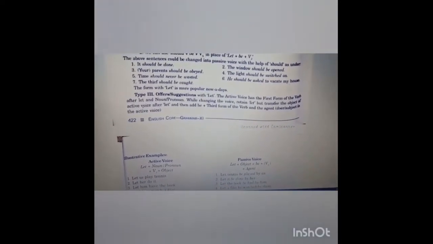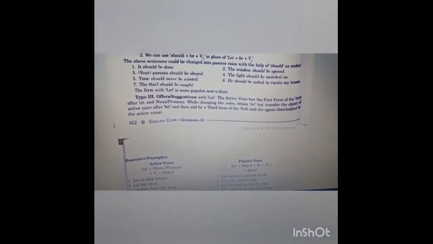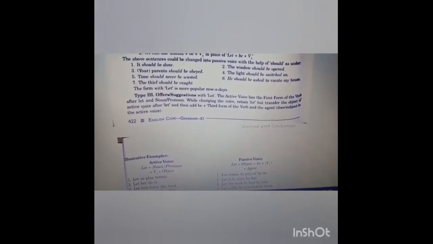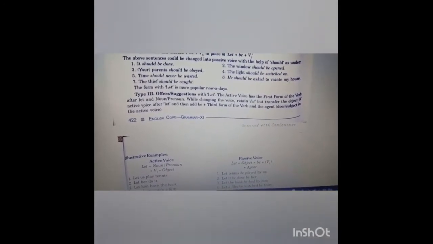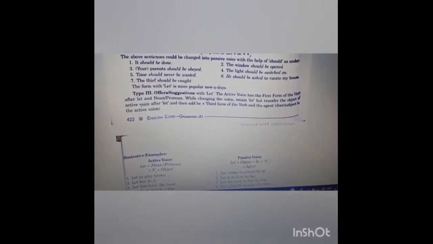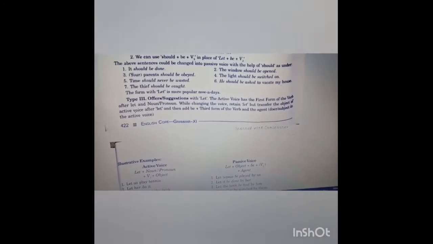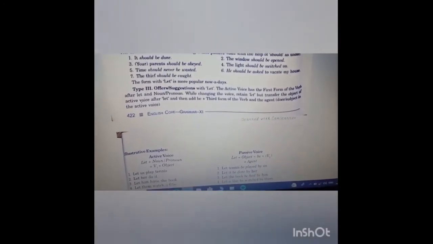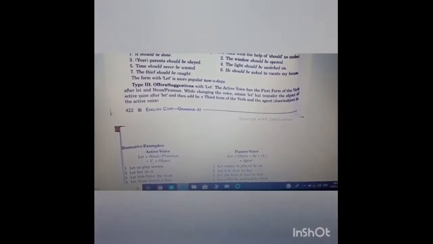Now comes the third type. Offer or suggestion with let. The active voice has the first form of the verb, we know that, and let and noun or pronoun. While changing the voice, retain let but transfer the object of the active voice after let and then add be plus third form of the verb and the agent, the doer subject in the active. Basically what they are saying, we'll get through an illustrative example.